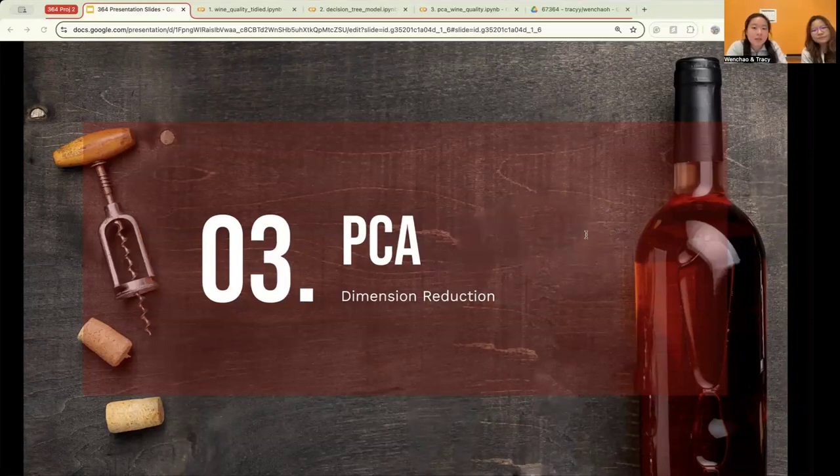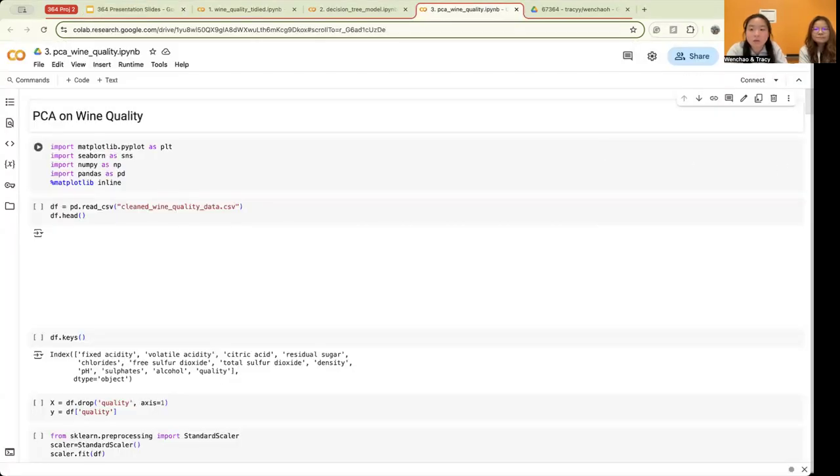And next, we did PCA. We weren't sure if all 11 chemical features were equally important or if some were redundant. By running PCA, we were able to identify combinations of features that drive variation in wine quality. To determine how many components to focus on, we examined the explained variance.